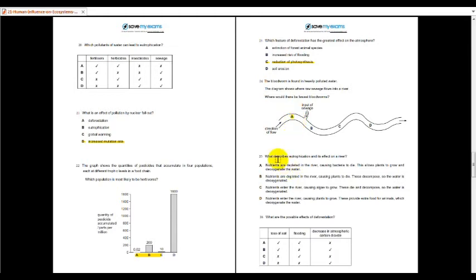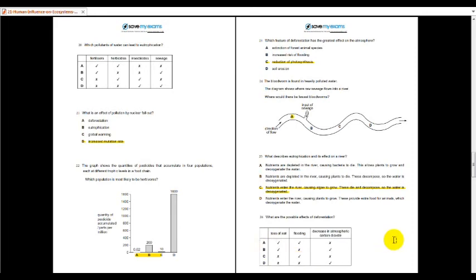25. What would be the effect of eutrophication on the river? Nutrients enter the river, algae grow, die, decompose, water deoxygenated. Okay, 26. Possible effects of deforestation: loss of soil, loss of flooding, and increase in... possible effects of deforestation: decrease in atmospheric CO2. No. So the answer is A. Okay, I'm going to highlight here. So the answer is A.